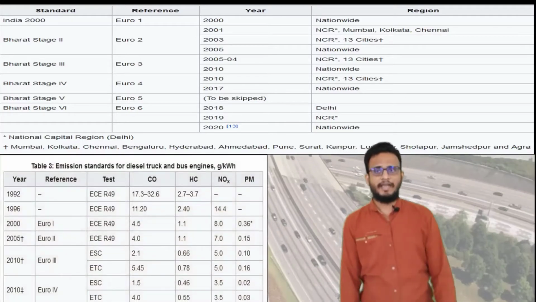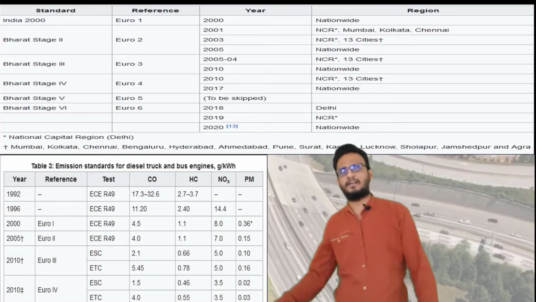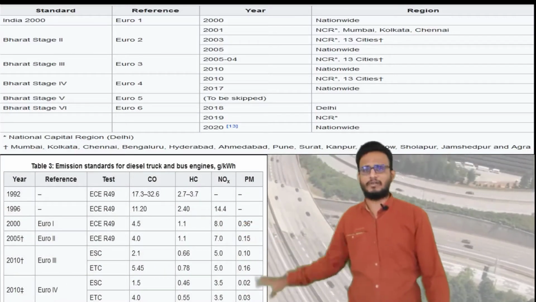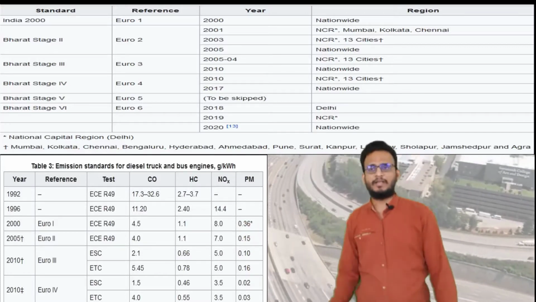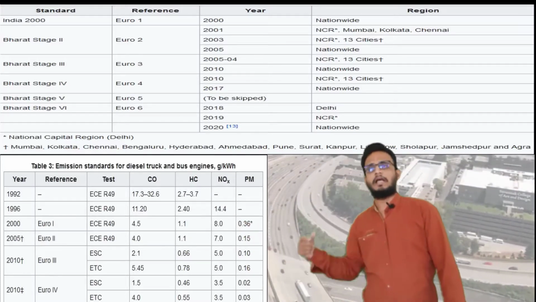These are the emission standards for diesel trucks and their values of CO, HC, NOx and PM, from 1992 to 2010.